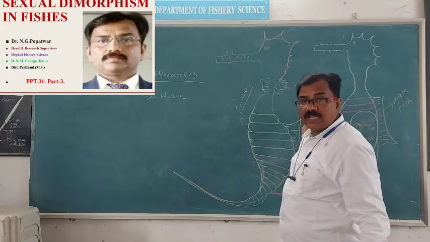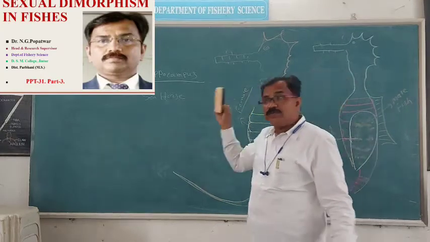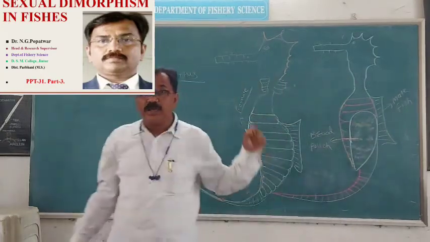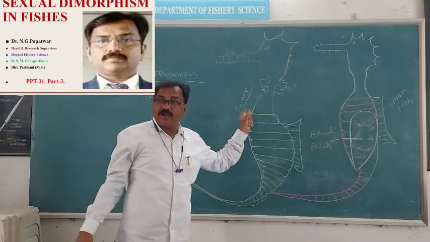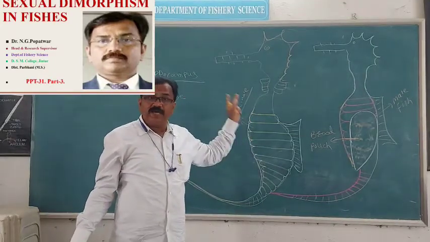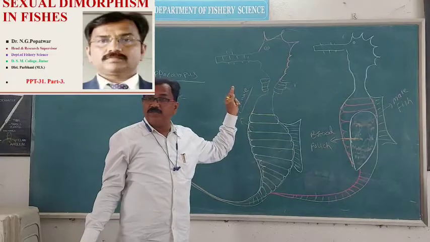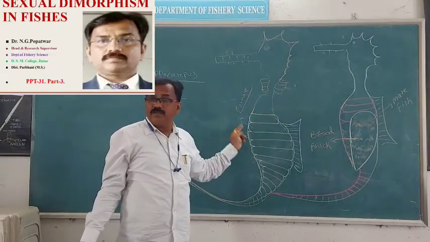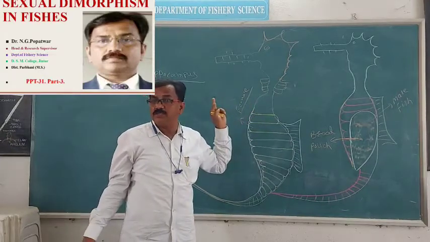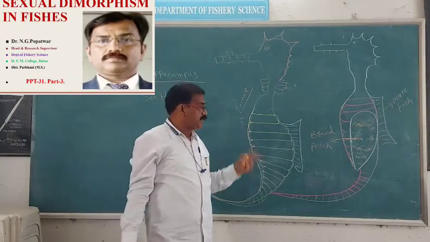These figures in practical also, sexual dimorphism is to be seen. This is to be again written into practical. Two diagrams are to be drawn. What is the difference? How can we identify whether the fish is a male fish or a female fish?